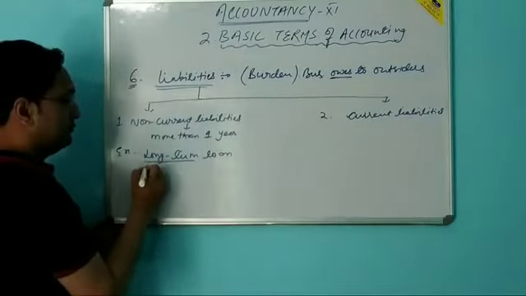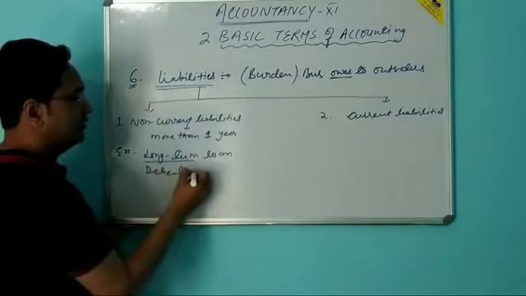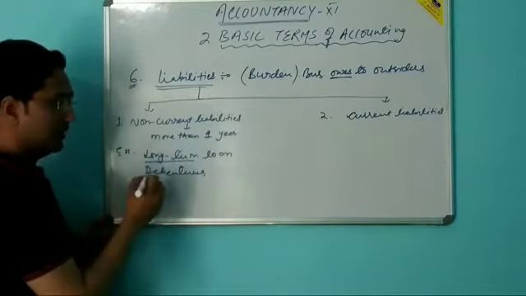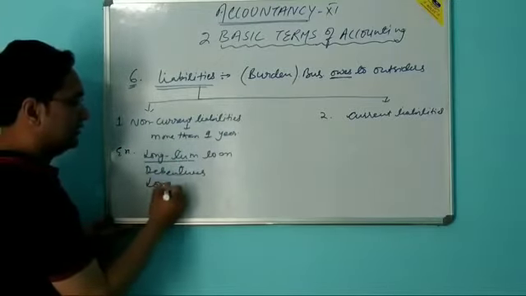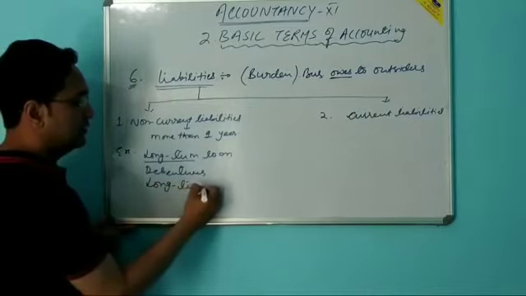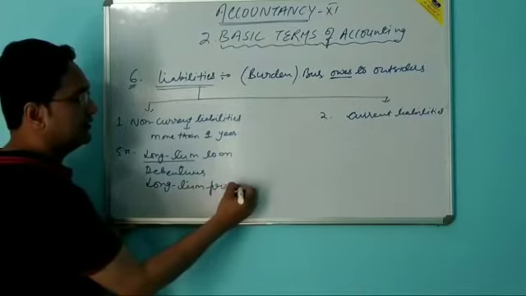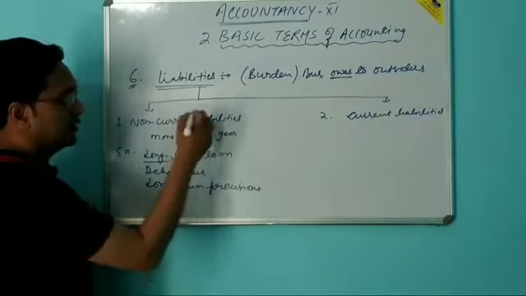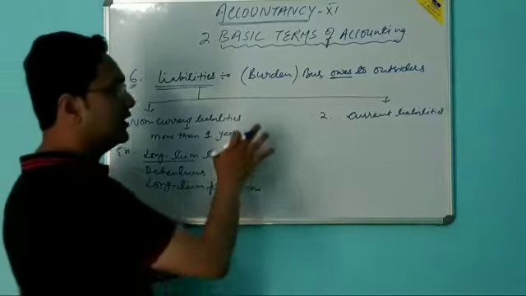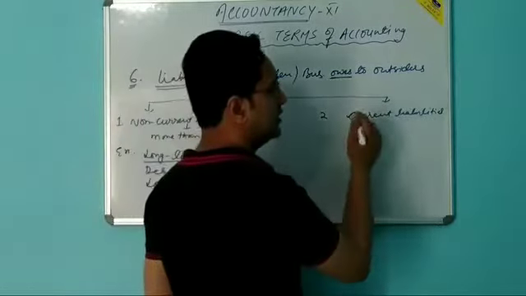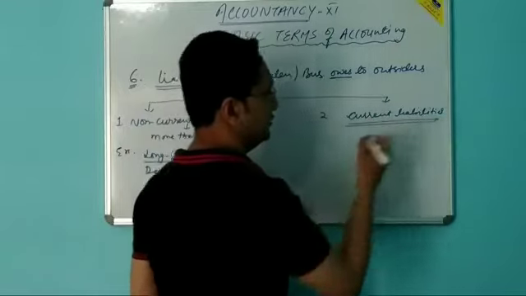The second example is debenture. Debenture is also an example of non-current liability. The third example is long-term provisions. These are some examples of non-current liabilities. Now the next category of liabilities is current liabilities. What are current liabilities?